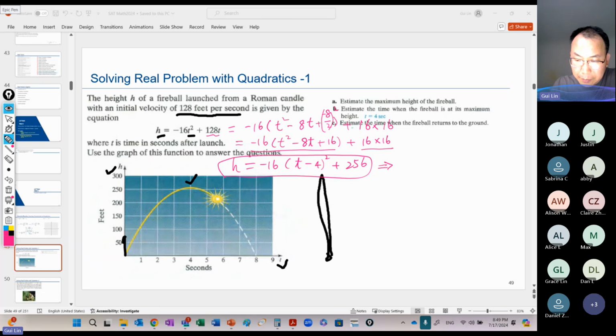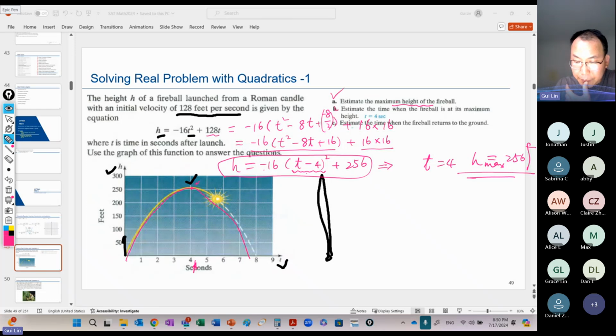So what's the maximum height? When the height is at its maximum, this squared part becomes 0, right? This one is negative, so it can only make h smaller, and the maximum of this part is 0. So when t equals 4, h gets the maximum, right? Like what they drew here. This is not exactly 250, it's a little bit higher than 250. So h equals 256 feet, right?